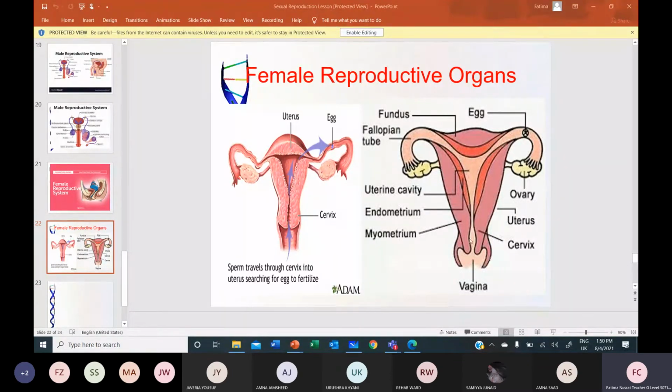The lower end of the uterus is called the cervix. It's a ring-like muscle which is kept closed and only dilates at the time of delivery. This cervix leads to the birth canal or vagina, where the semen is deposited, and the exterior of the vagina is called the vulva.